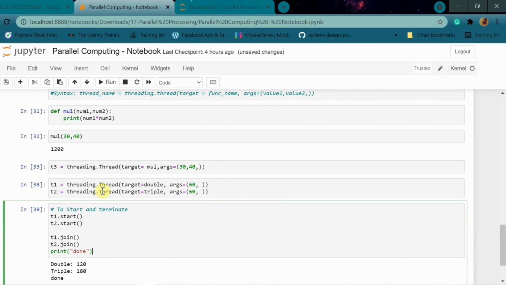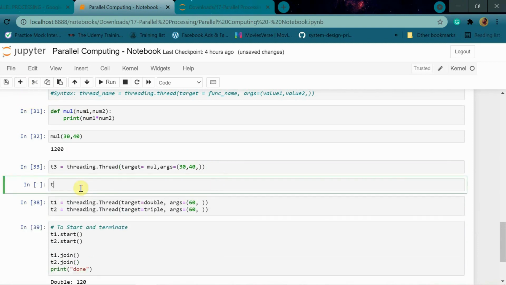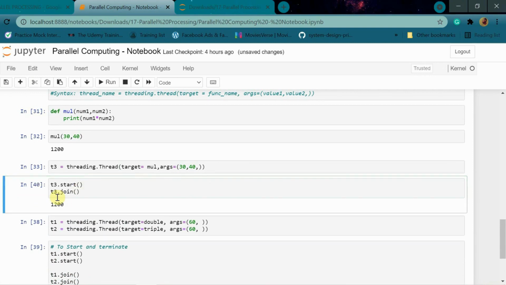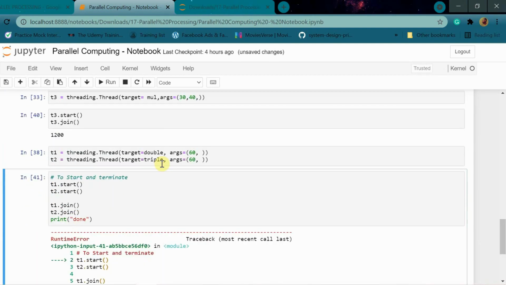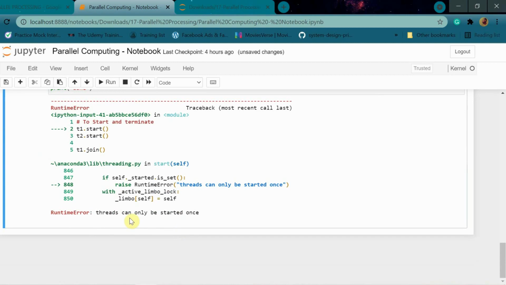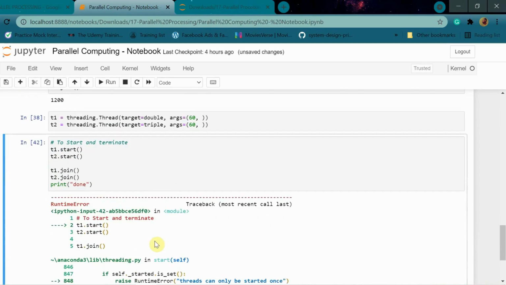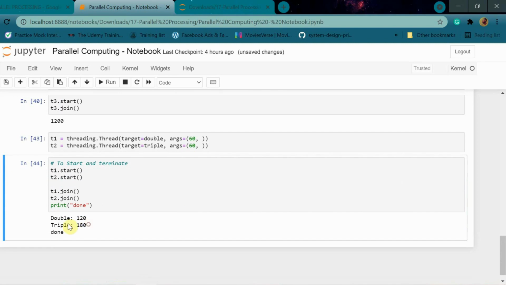So here, if we run just the T3 one, it is giving us 1200. It is printing, right? So it is almost similar. And again, see, if I run it, I am getting an error, just like I got a few minutes ago. Just like processes, even threads can only be started once. So if you want to run this again, you will get this error. And again, you have to create these threads, and then again you have to run them. So it will run.